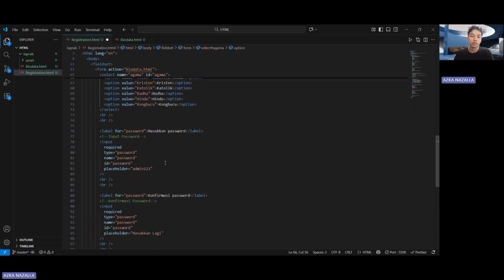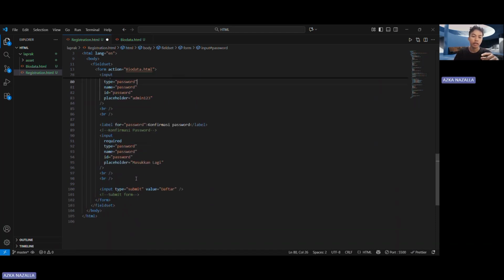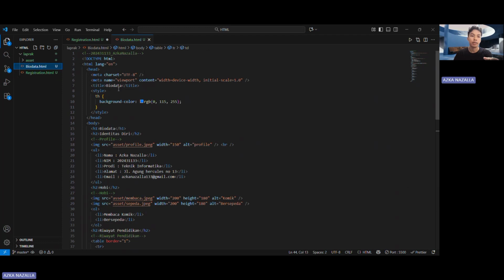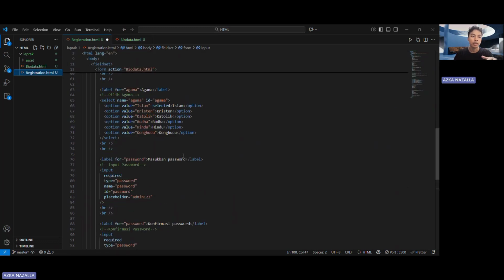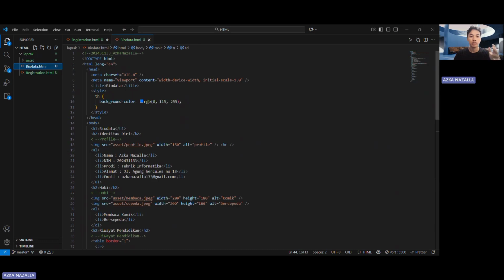And for password I use input type password. Why? Because if I input a password here, it will be starred or hidden. And this is input type submit for submitting. If you click submit, you will go to biodata HTML. That's for registration HTML, and I will explain biodata HTML too.